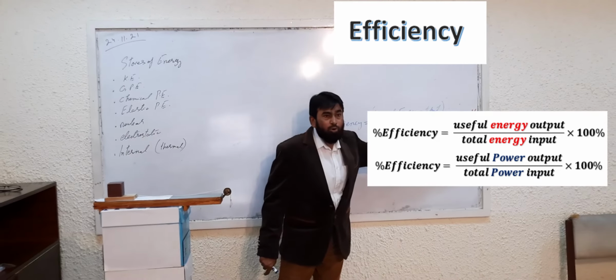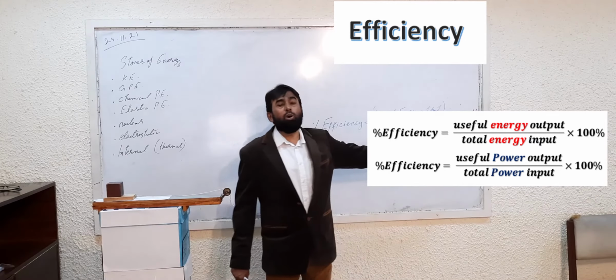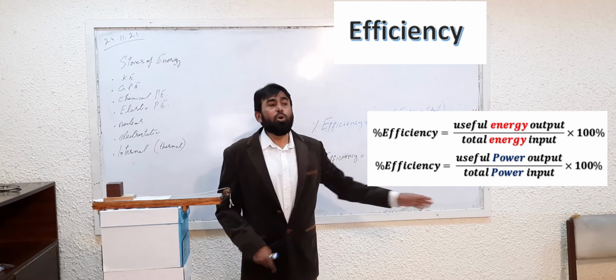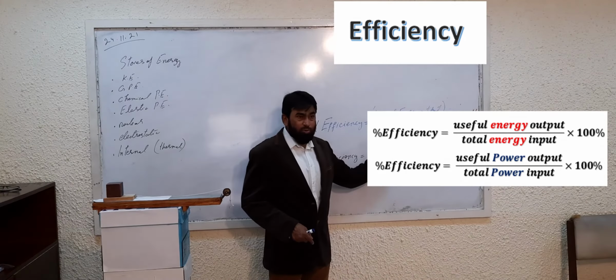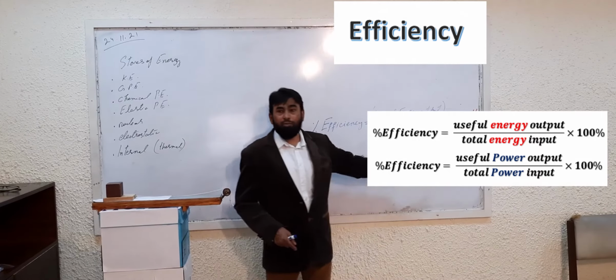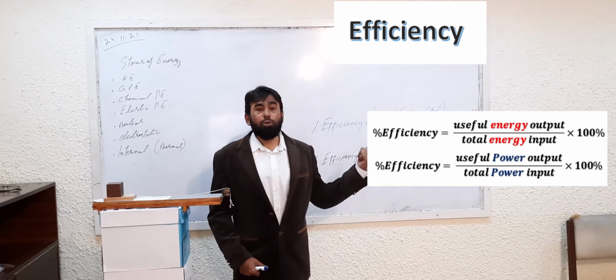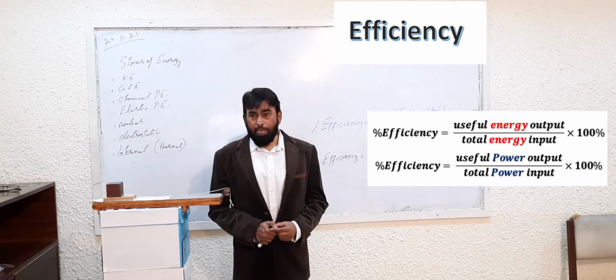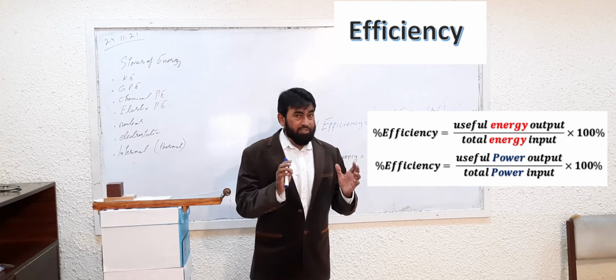Watt is the output power, watt input power, so both the watts will also cancel each other. So whatever the unit of energy is, that will be cancelled out, and if you are using power, then the unit of power will also cancel. That's why this ratio has no unit. Okay, so efficiency has no unit. It is calculated in terms of percentages.